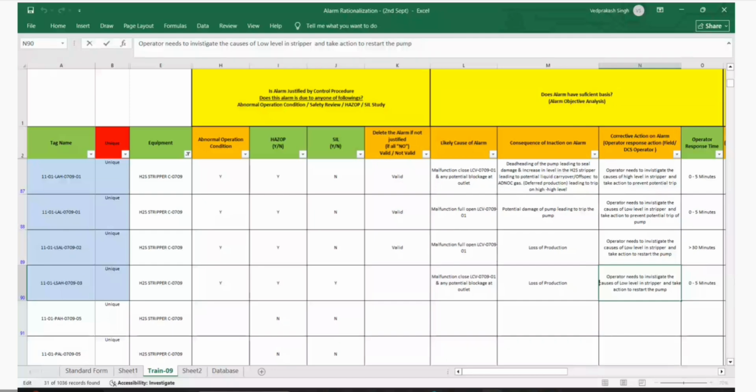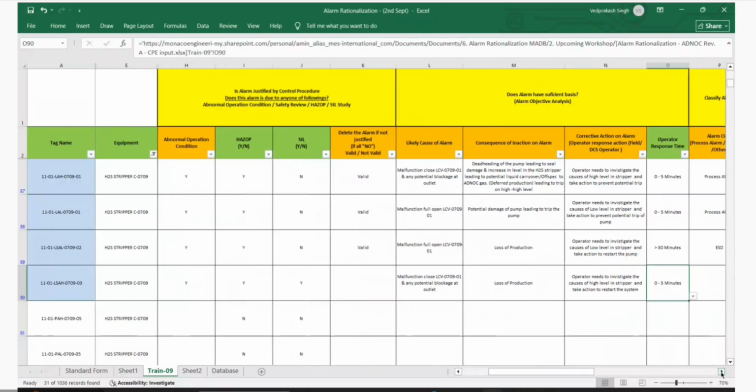High level. Cause of high level. Investigate causes of high level and take action to restart. Restart the system, right? And this is more than 30 minutes.